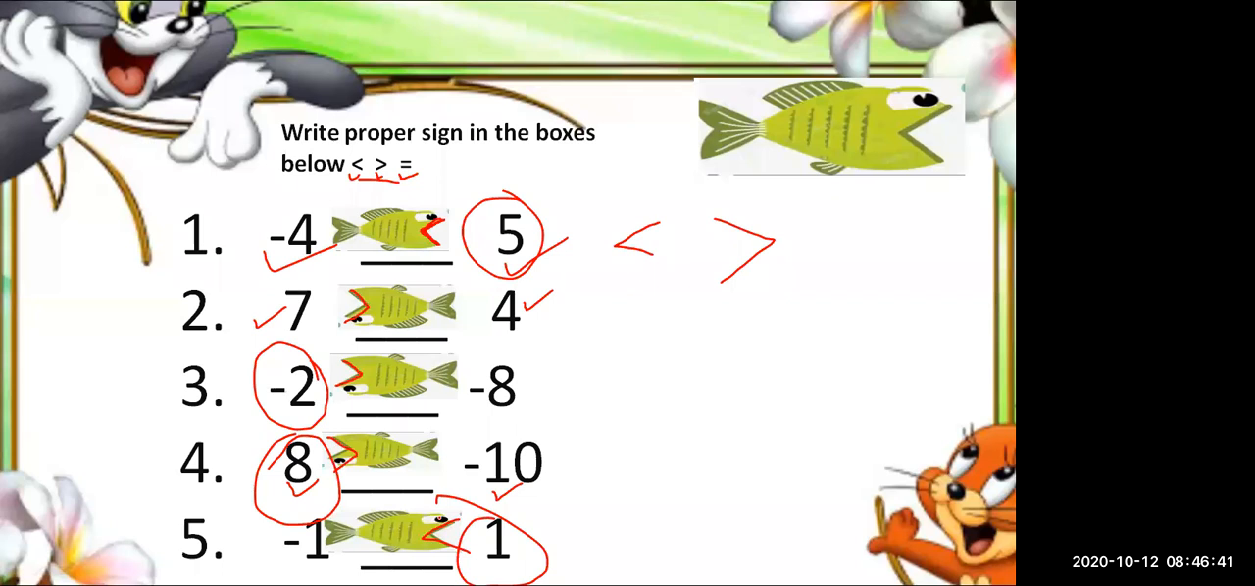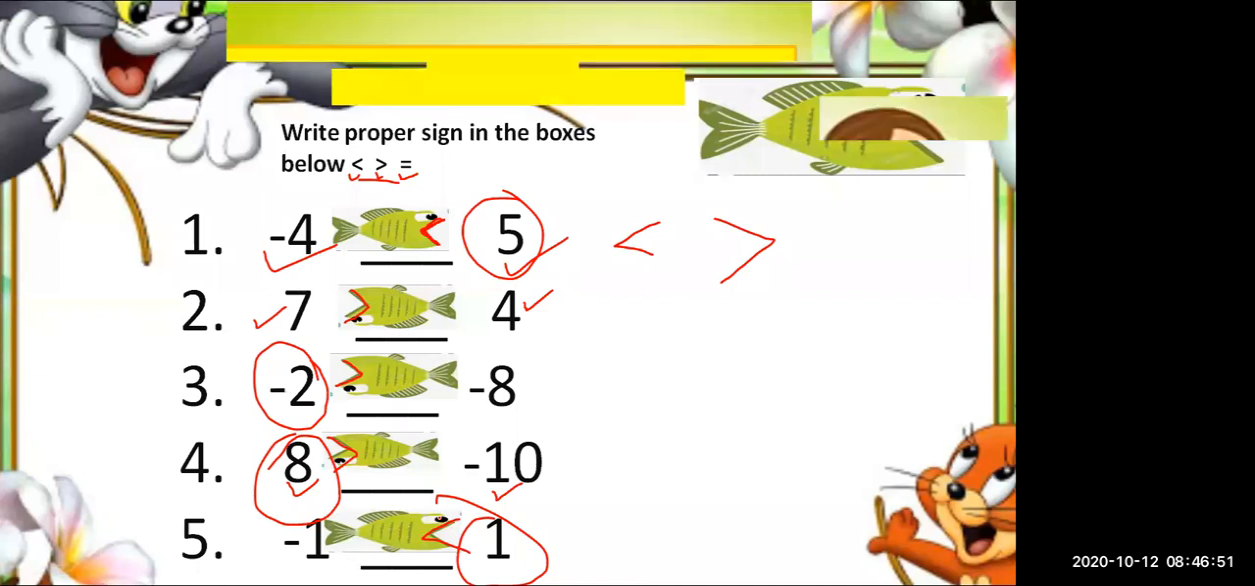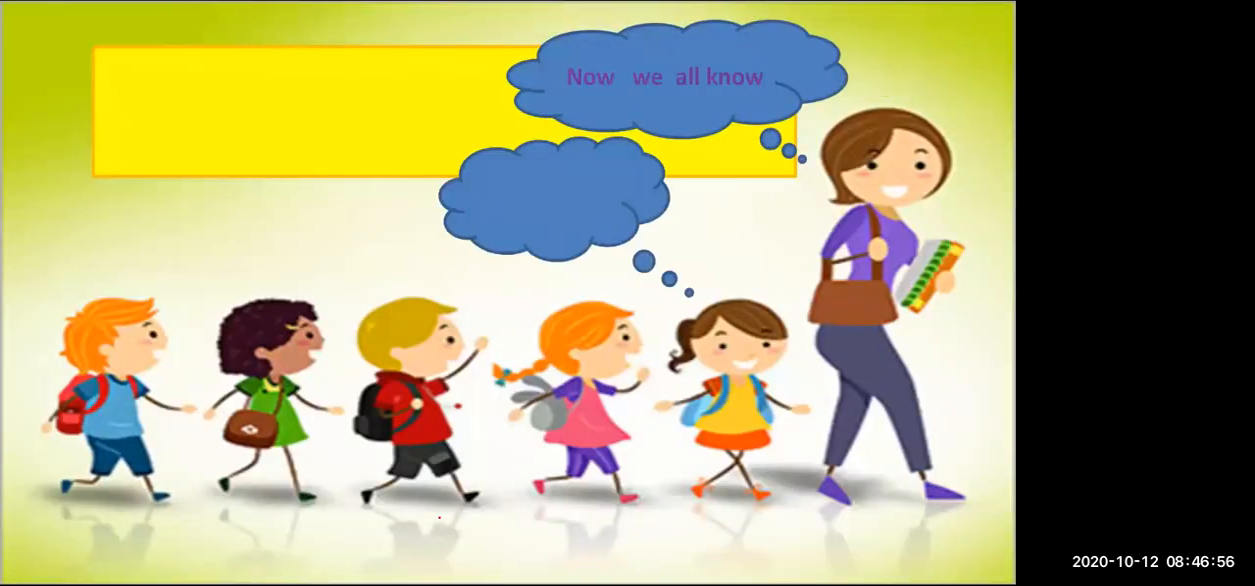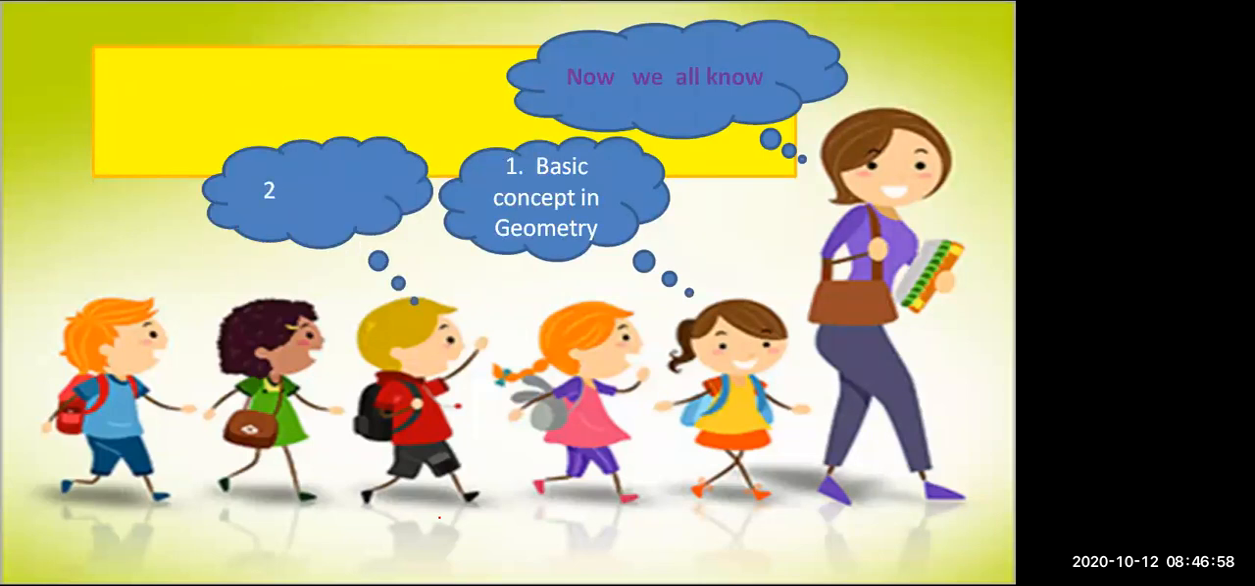We have almost completed our first 3 chapters as a revision, and we'll try to do the rest of the chapters in the next lesson. So what we know now: first, basic concepts of geometry, then angles, and then integers. So these 3 lessons we have almost completed.